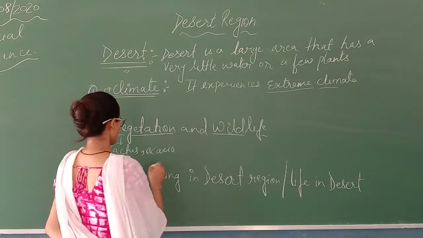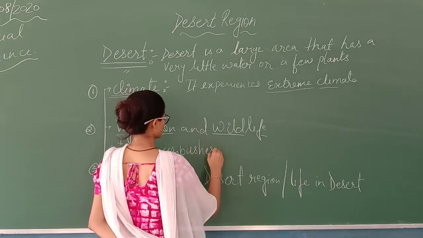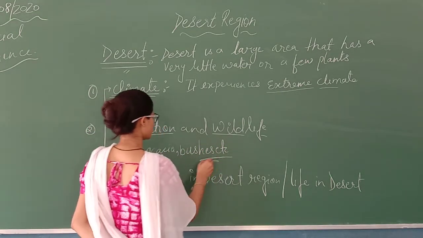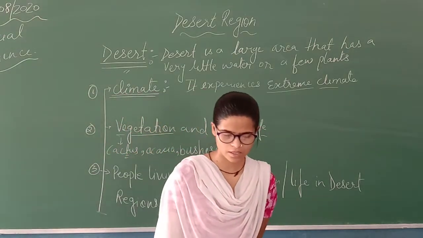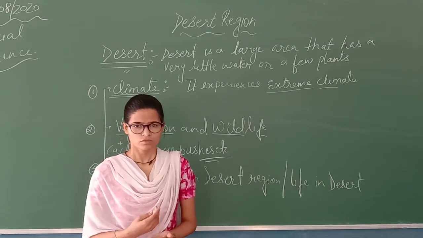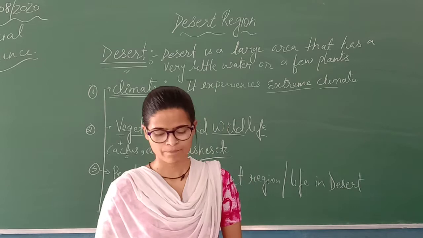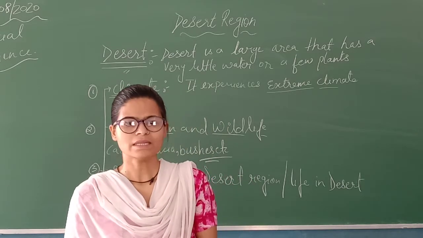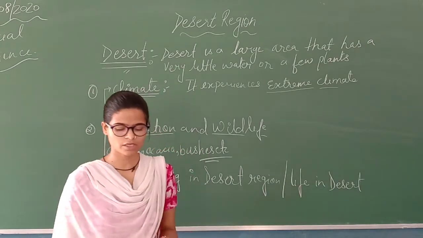Then you have bushes, etc. And many more plants which are found in desert region like baobab. Okay, so these are the plants which are found in the desert area. In desert also there are oases. Now you will ask me, ma'am, what is oasis?